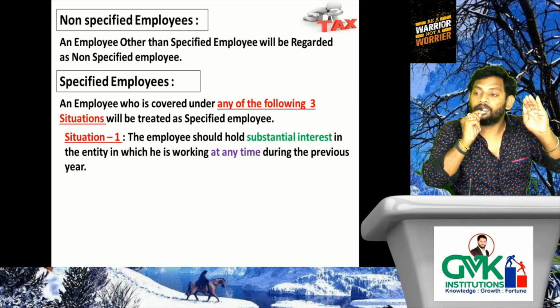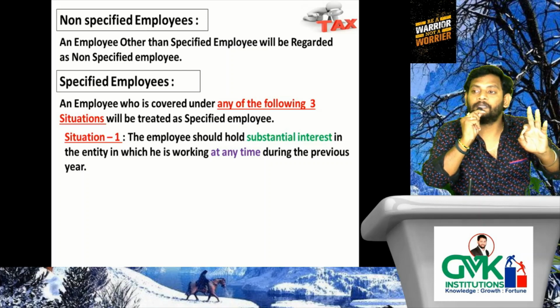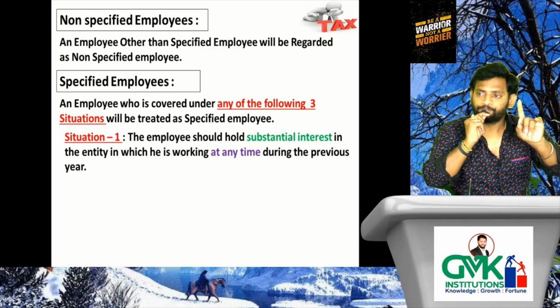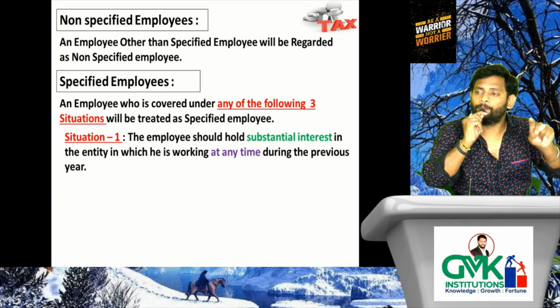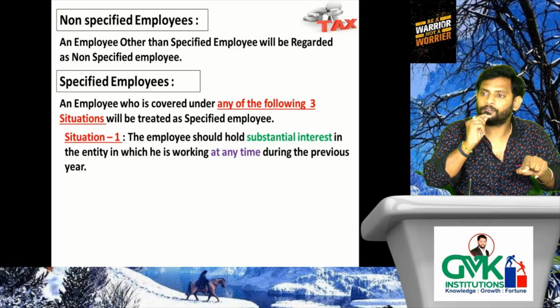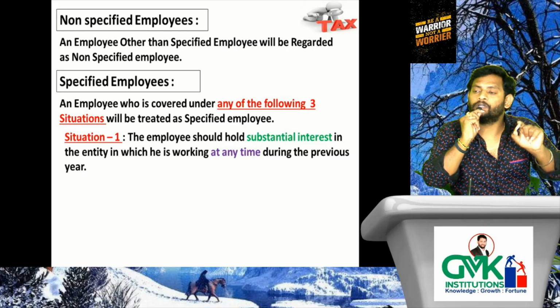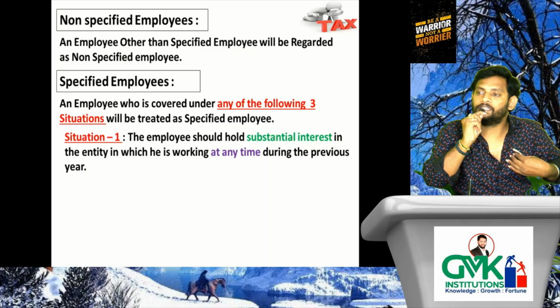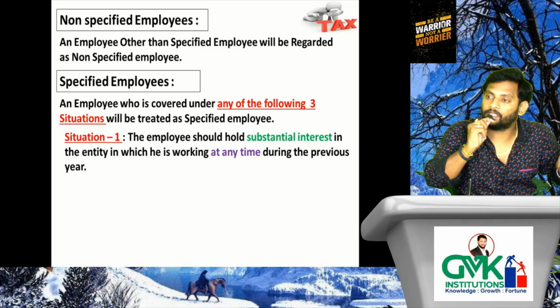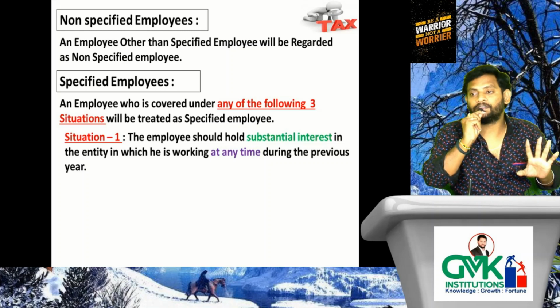Minimum 20%. What do you mean by minimum? Greater than or equal to 20% of voting power. What do you mean by voting power? That means the investment should be in equity share capital, then only you will get the voting power. Understood? So if more than or equal to 20% of equity shares are held by the employee, he will have substantial interest in the entity, then he will be treated as a specified employee in that entity for that previous year.